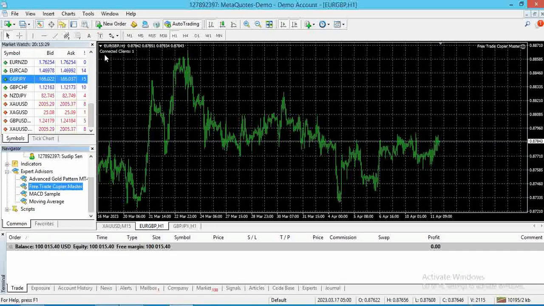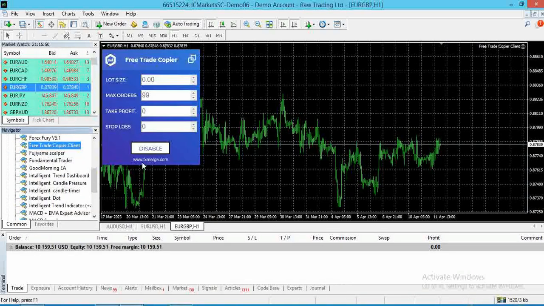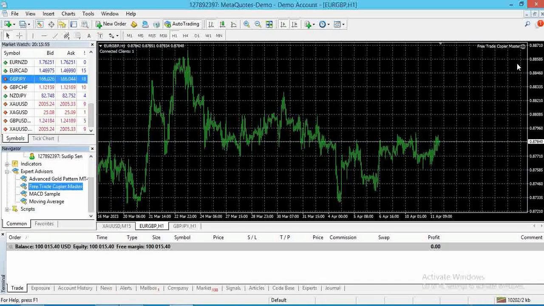So when you enable this, you will see in this software connected clients. Now one thing guys, you have to open EURGBP H1 or any time frame, the time frame doesn't matter. You have to just open the EURGBP pair, and then drag and drop this master software, and once you turn it on, here your master account is showing connected clients 1.